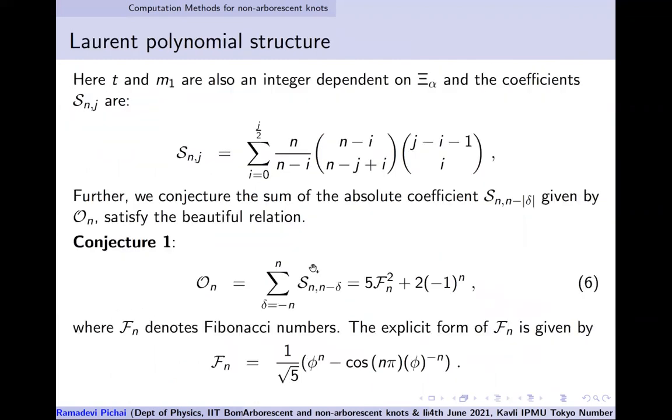We could show that these neat combinations are tied with the Fibonacci numbers. It looks exciting, and we could get a closed form expression for HOMFLY for the fundamental representation, and by using the tools which I have already enumerated, we could do it for 2-color, 3-color for these hybrid weavings.